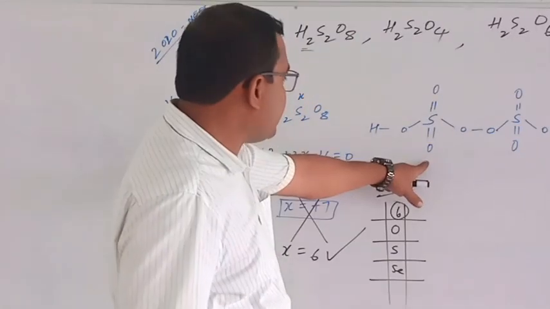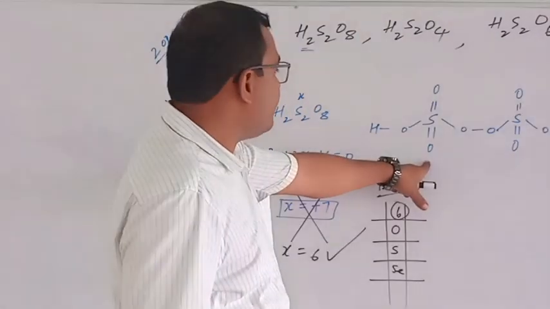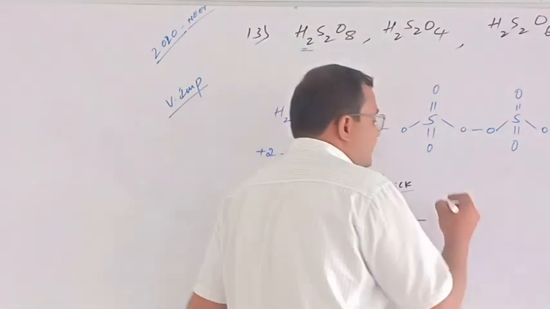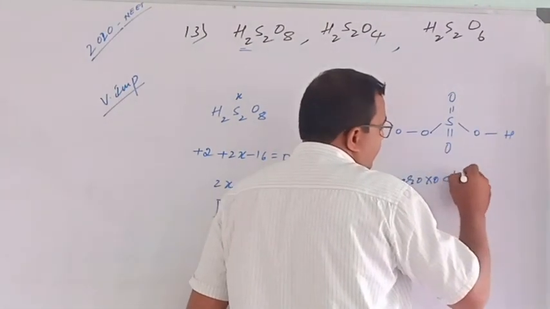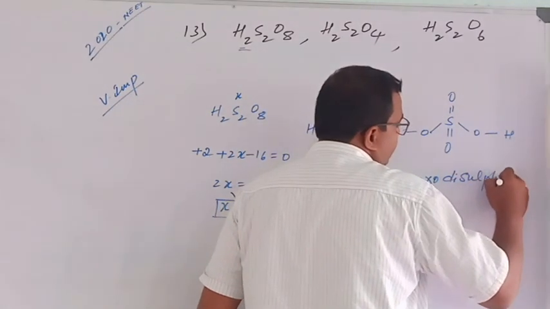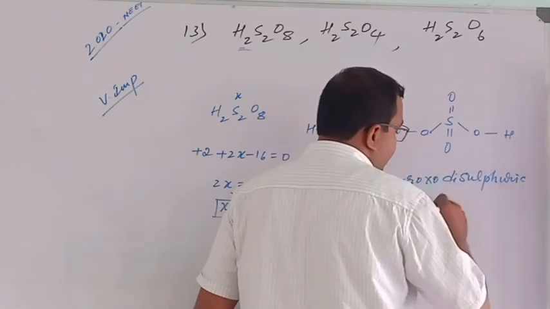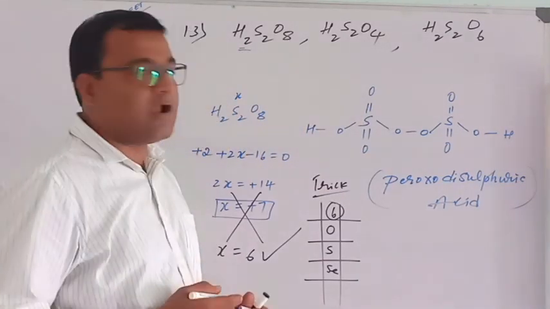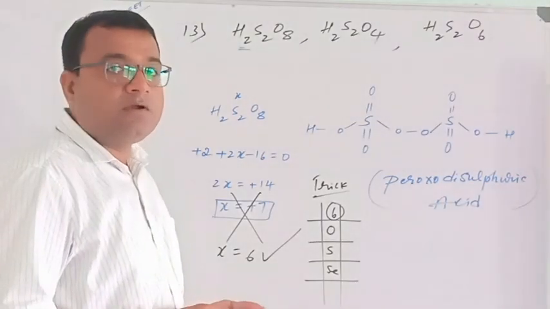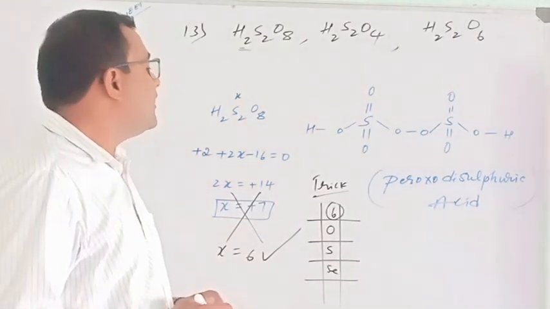This is the structure of H2S2O8. The name of this acid is not sulfuric acid; we call it peroxodisulfuric acid.